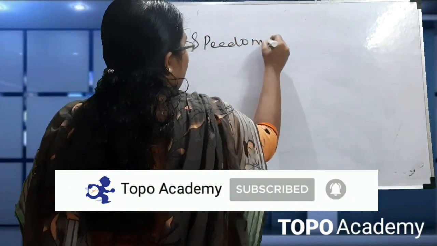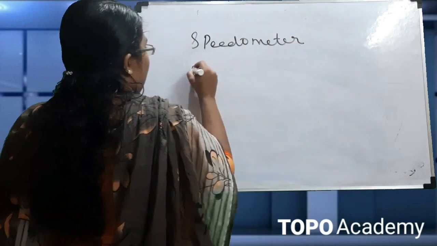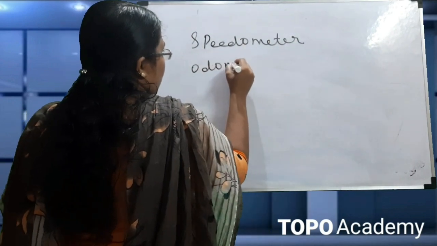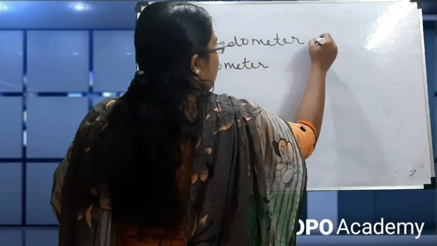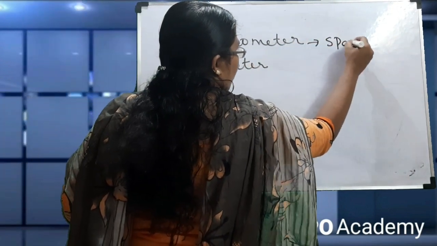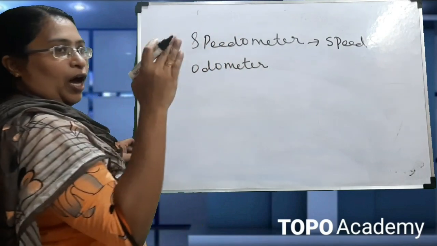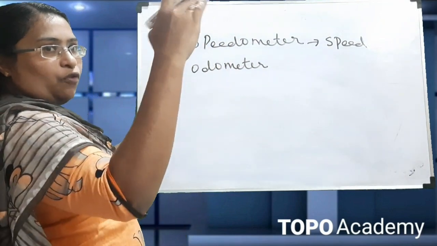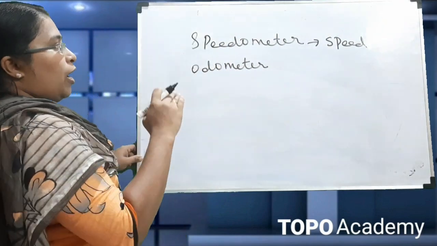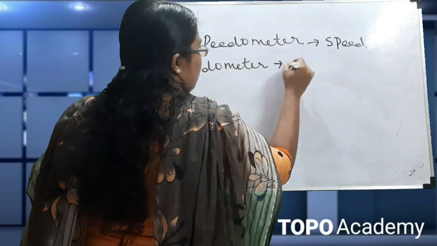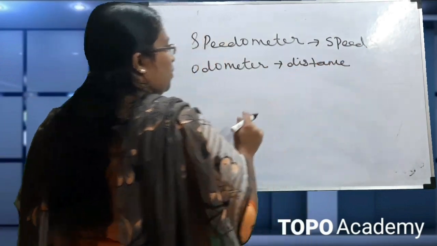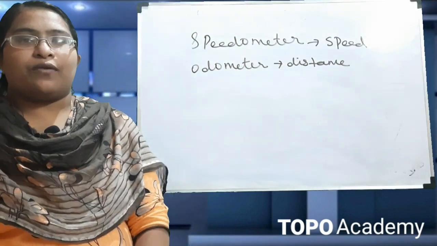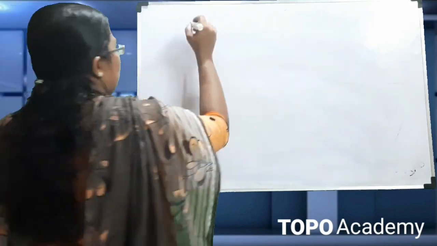Speedometer and odometer are instruments used in a vehicle. The speedometer is used to measure the speed of the car; you can see when the speed of the car is increasing, it shows 20, 40, like that. The odometer is used to measure the distance covered by the vehicle. So next we have to see the speed with direction.